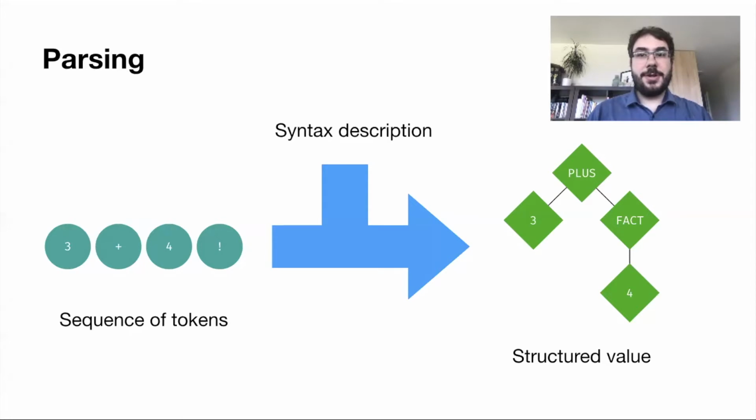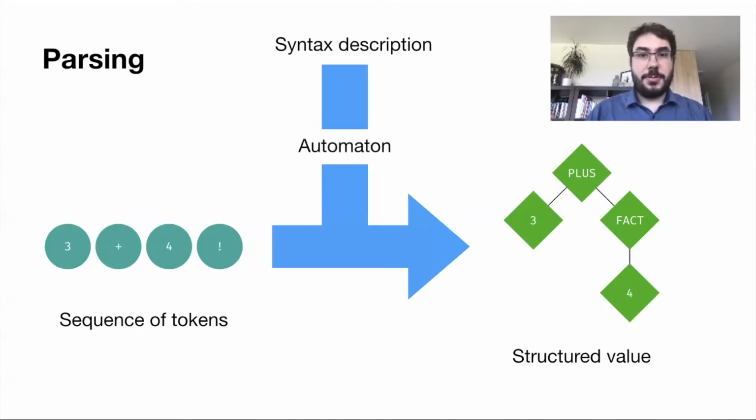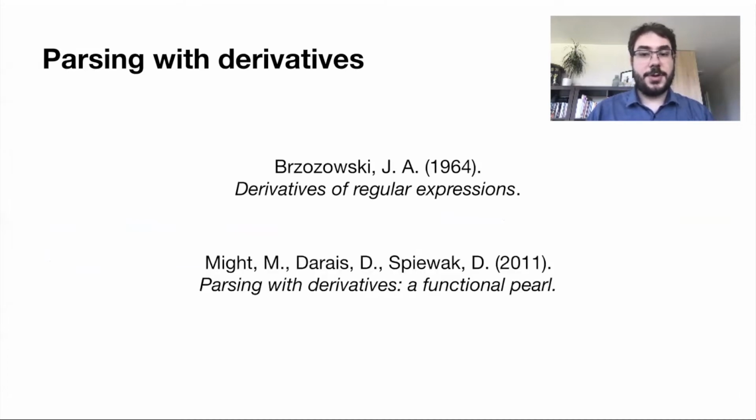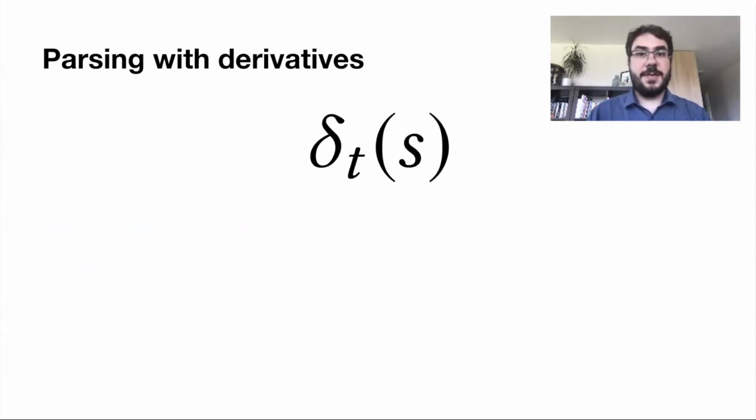Usually, parsing algorithms will not work directly on such a syntax representation and rely on some conversion to some sort of automaton. In our approach, we avoid this conversion entirely, as our algorithm operates directly on syntaxes. To do so, we make use of the concept of derivatives introduced by Brzozowski in 1964 for regular expressions and generalized to context-free expressions in 2011 by Might, Darais, and Spiewak. The derivative of a syntax by a token is itself another syntax.